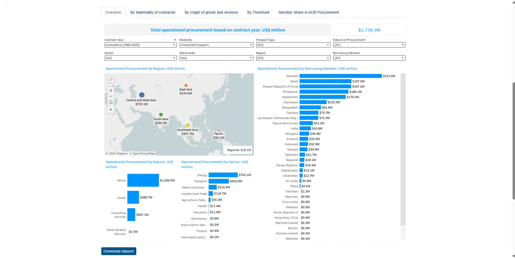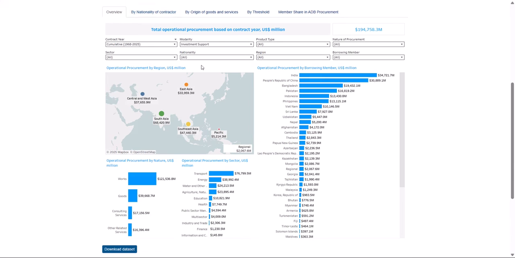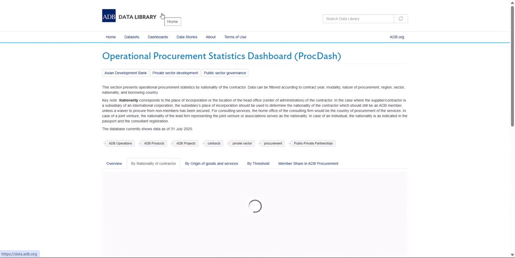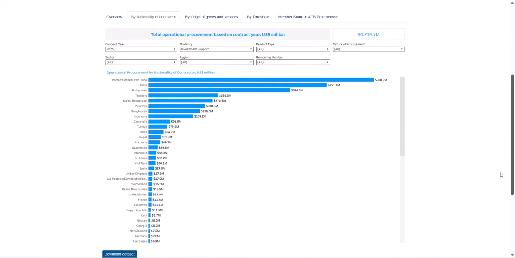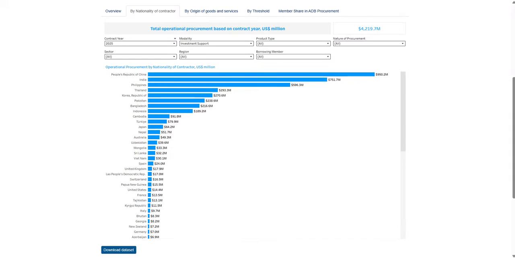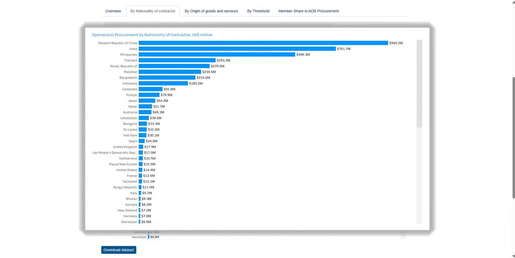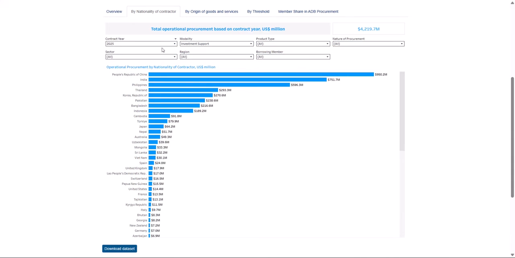ProcDash can also provide you with information on which among the ADB members have been awarded the largest value of contracts. In the By Nationality tab, it will show you which among the ADB members got the most business on ADB projects. In 2025, for example, it shows that PRC, India, Philippines, Thailand, Korea, Pakistan, Bangladesh, Indonesia, Cambodia, and Turkey were the top 10 ADB members who got the largest contracts in 2025.